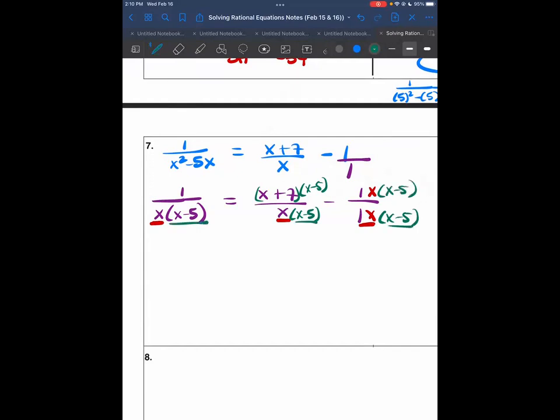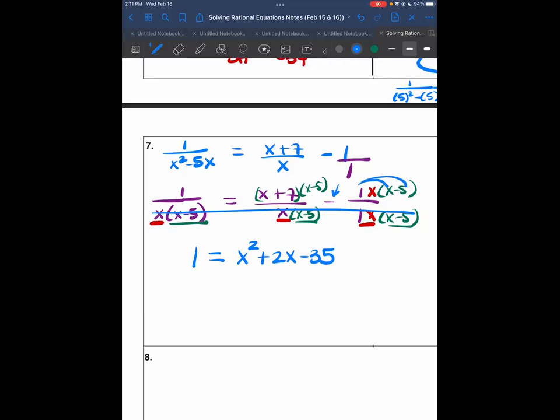We have 1x and we have x minus 5, so we can cross them out. We rewrite the top, so 1 is equal to, in the middle, x plus 7 times x minus 5. You need to be doing box method or FOIL. I'm just going to write what you should get from that, which is x squared plus 2x minus 35. And then for the last fraction, when you distribute the 1x, think of it as a negative because of that subtraction right there.